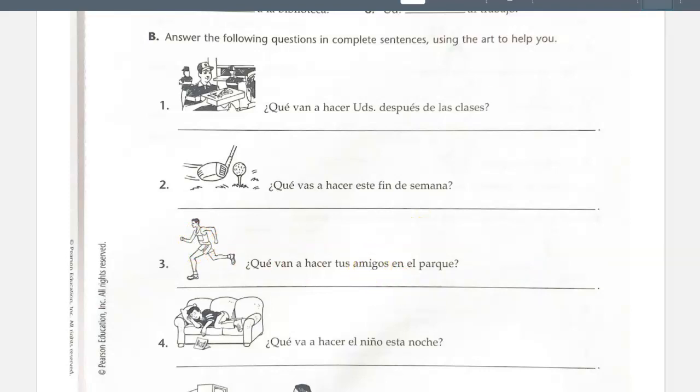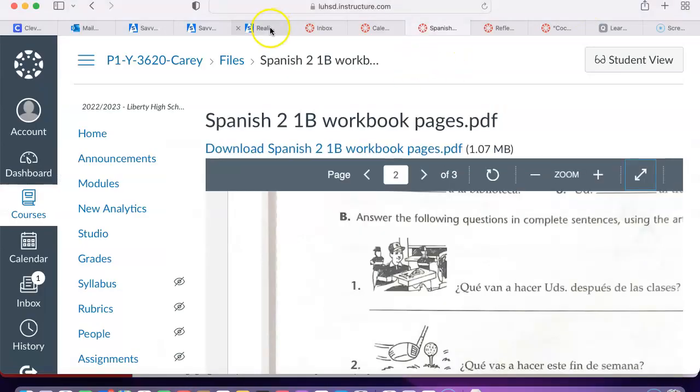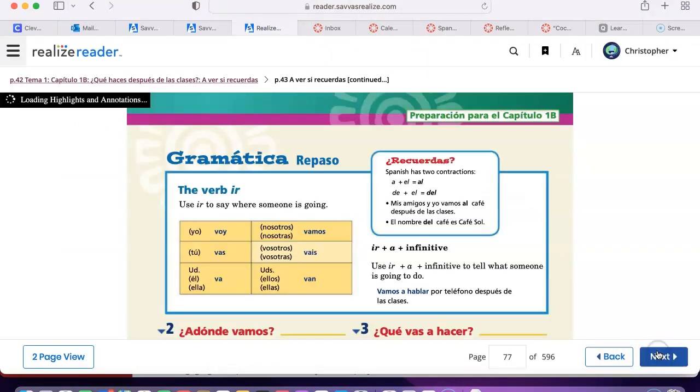Well, it's because anytime we have two verbs together in Spanish, in any language really, English included, the first verb gets conjugated, right? In this case, the verb to go, and the second verb is left in the infinitive. You know, in English, you wouldn't conjugate both verbs.